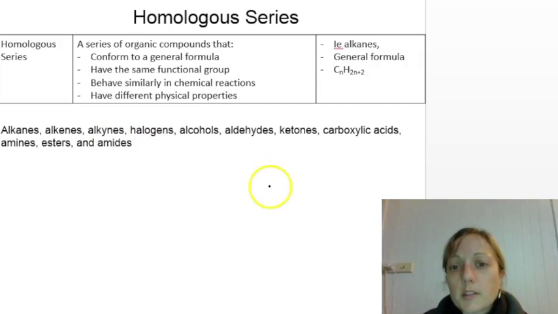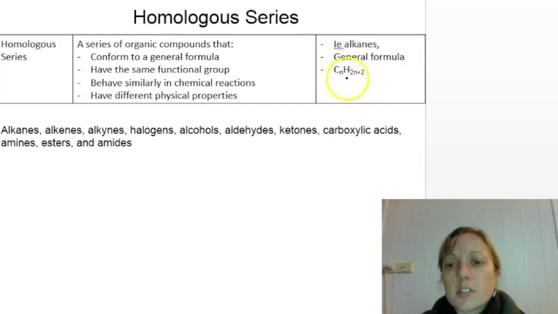All the compounds in the same group or same family will have the same general formula. For example, alkanes all have CnH2n+2. They will have trends in their behaviour. So, for example, the longer the chain, the higher the boiling point. All of them will behave similarly in chemical reactions, in terms of all alkanes having similar behaviour, but as the group gets bigger, obviously they're going to have different physical properties.